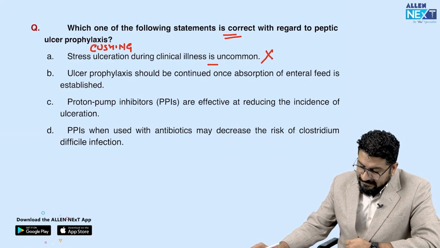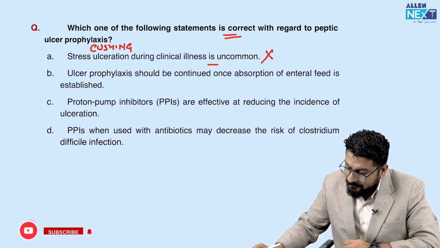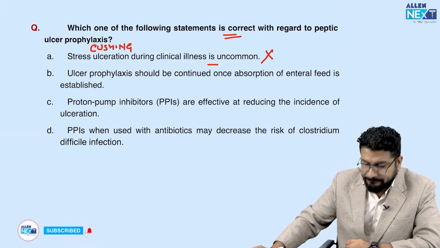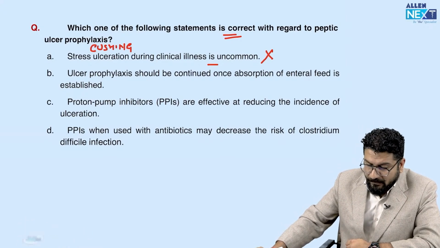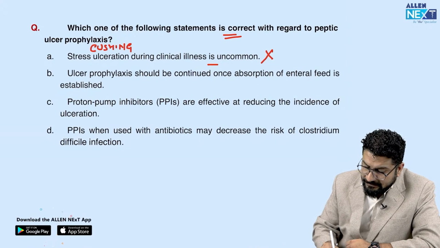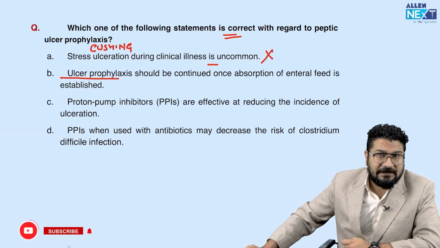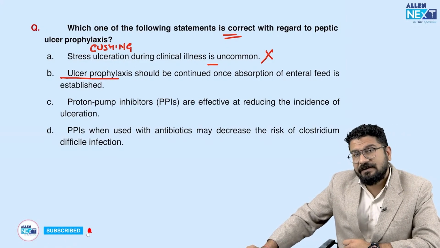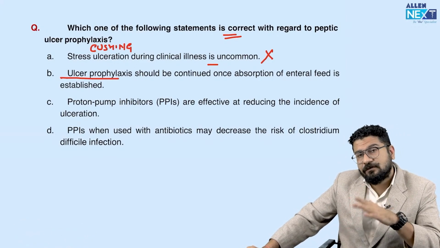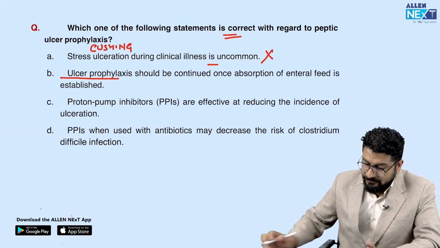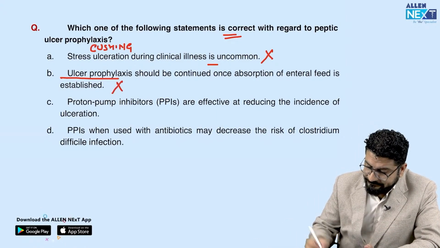Then coming to the next one: ulcer prophylaxis should be continued once absorption of enteral feed is established. So understand this. Prophylaxis of ulcer you will give sometimes, like if a person is admitted in ICU or in emergency and is suffering from some critical illness, then we have to give this prophylaxis even for longer periods. So this is again a wrong statement.